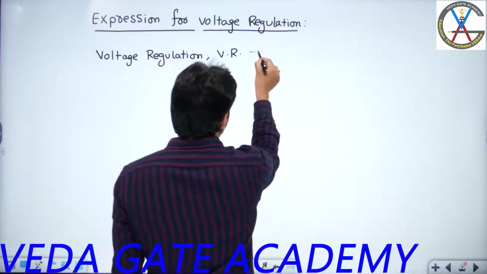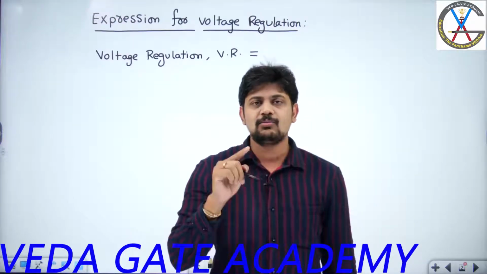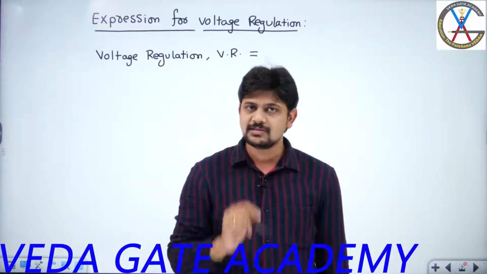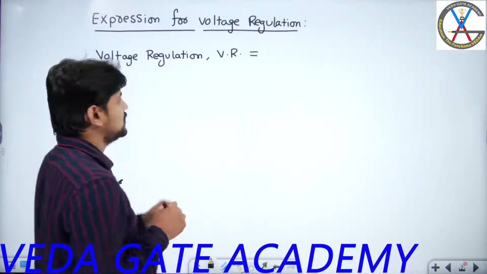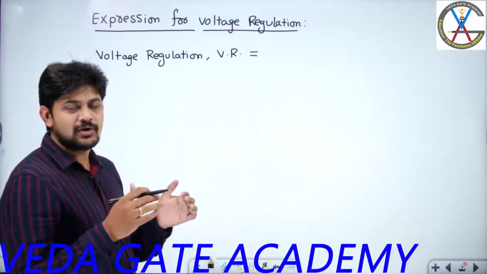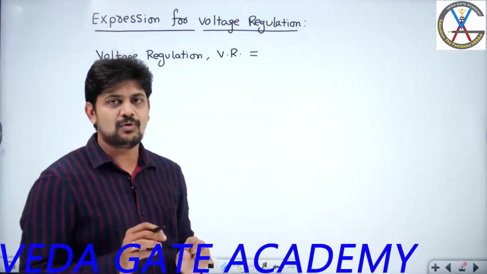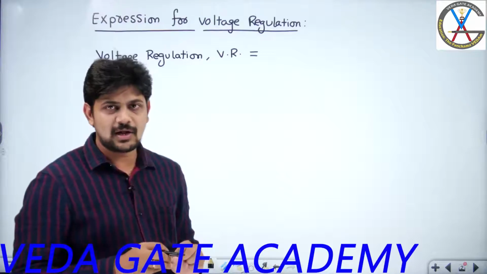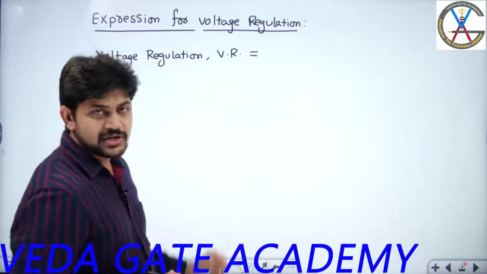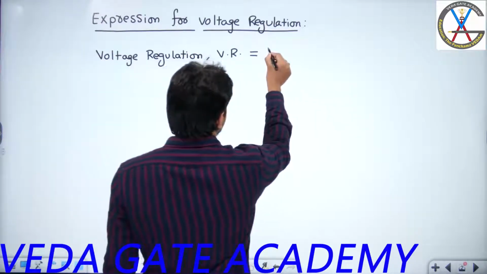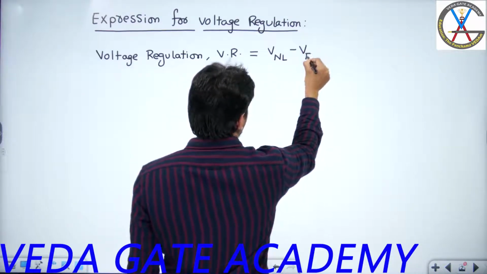The definition of voltage regulation is the change in terminal voltage from no load to full load. Again, repeating the definition, it is a change in terminal voltage, or to be precise, a change in the magnitude of terminal voltage from no load condition to full load condition.